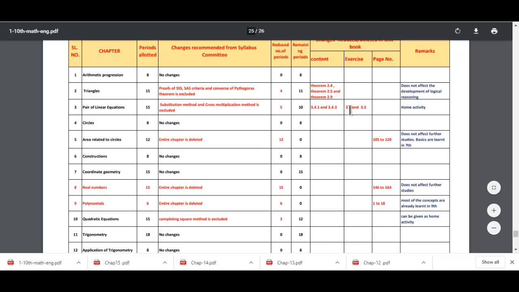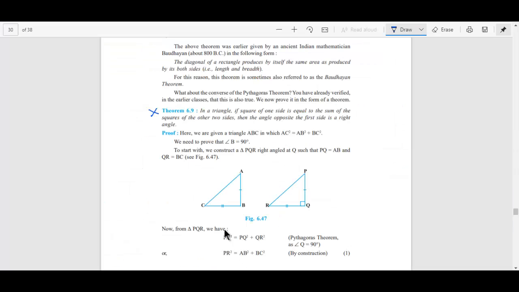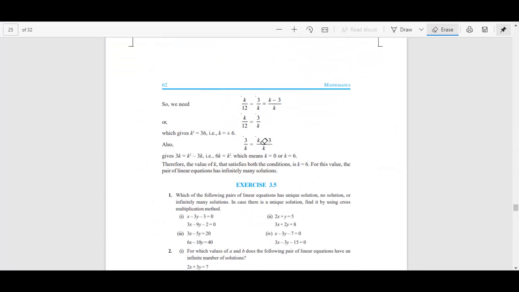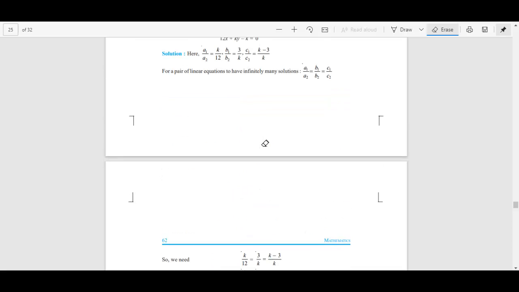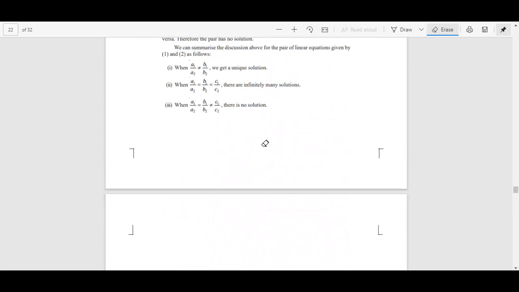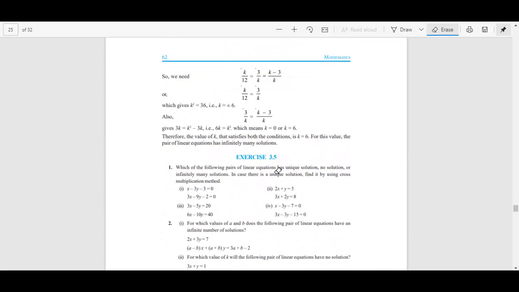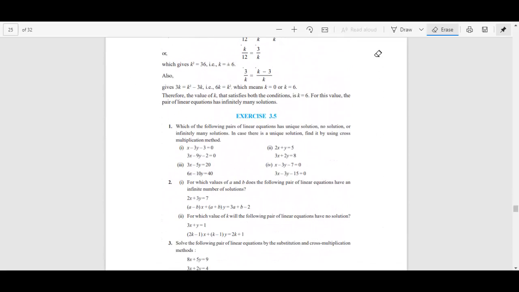So exercise 3.3 and 3.5 have been deleted. Okay, so let me just show it to you here. Exercise 3.3, yes, and 3.5 is deleted, right? So let me just mark here. This exercise is not there for you now.